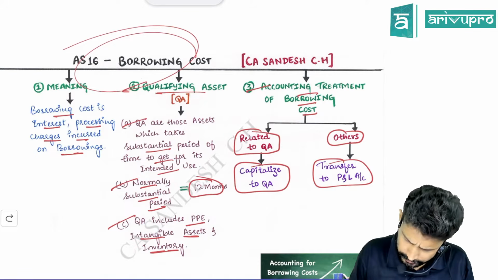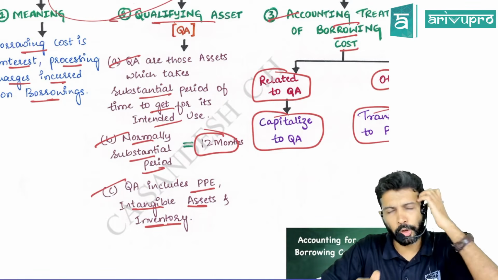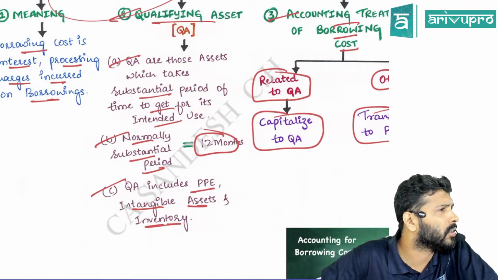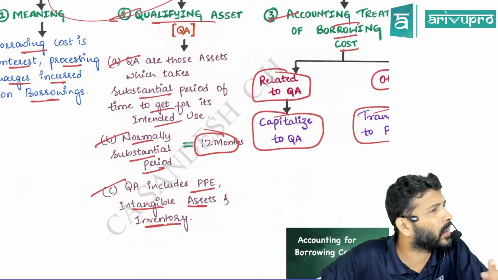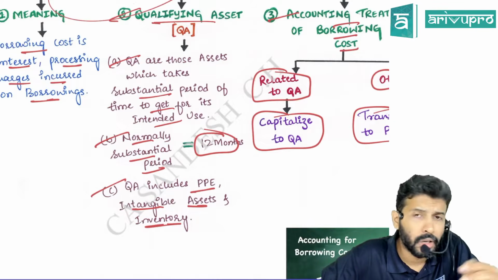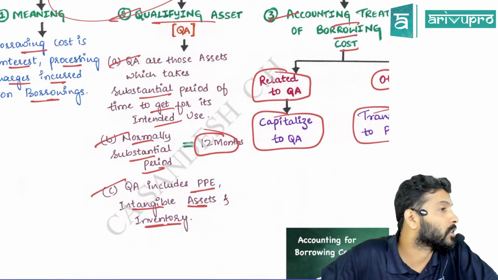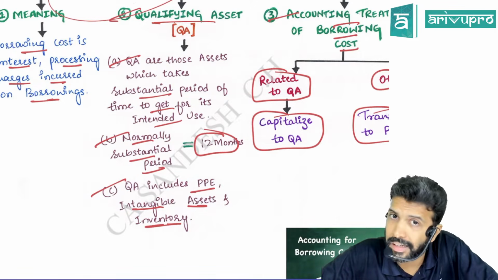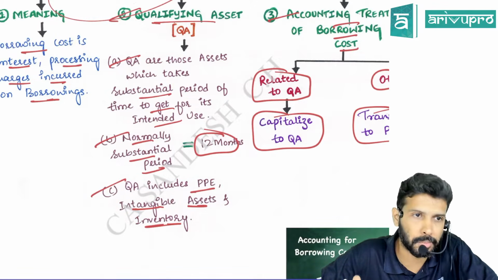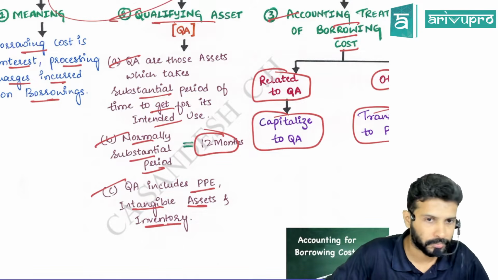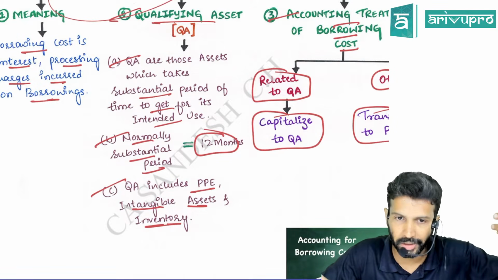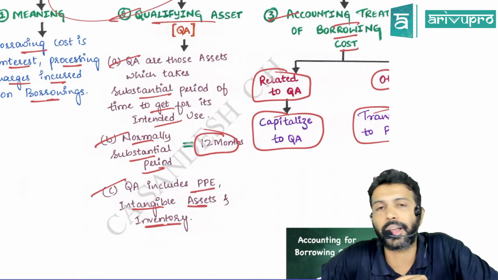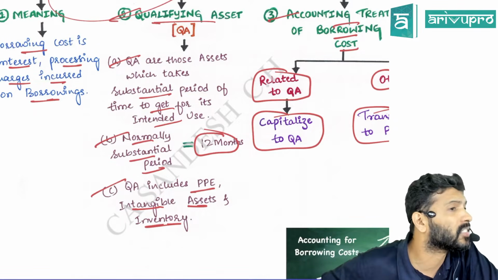Inventory, sir? Say you are producing a calculator. To produce a calculator, you don't need 12 months; you can produce it in maybe 1 day or 2 days. But say you are manufacturing aircraft, specifically Boeing aircraft, which are probably the biggest. For simplicity, you are manufacturing an aircraft. Can you manufacture an aircraft within 1 day or 2 days, or will it take some time?